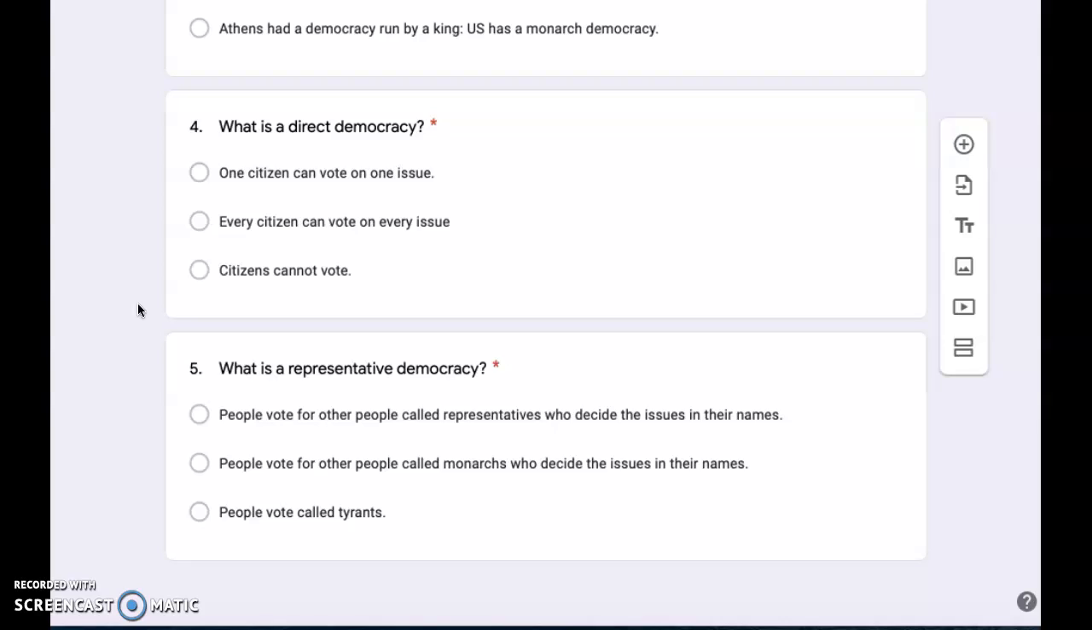Number 4. What is a direct democracy? One citizen can vote on one issue, every citizen can vote on every issue, or citizens cannot vote. Number 5. What is a representative democracy? People vote for other people, called representatives, who decide the issues in their names. People vote for other people, called monarchs, who decide the issues in their names. Or people vote, called tyrants.